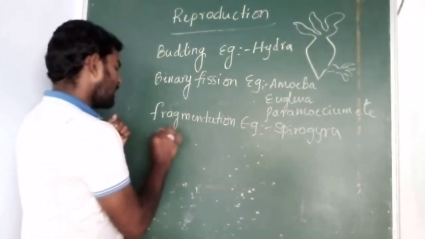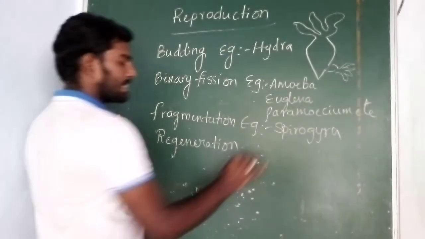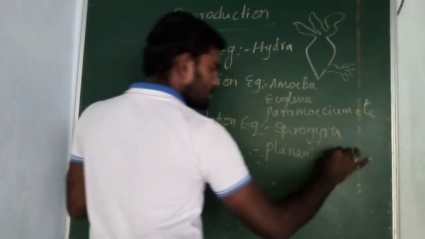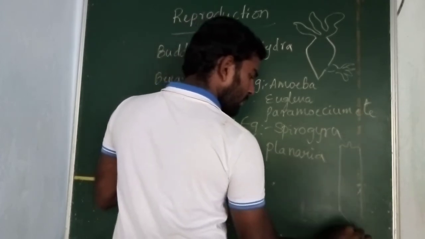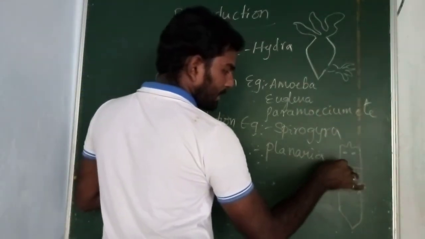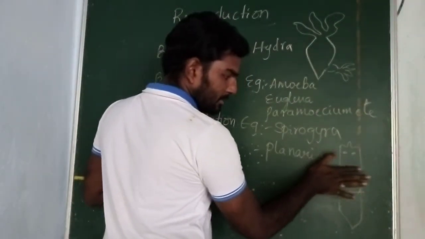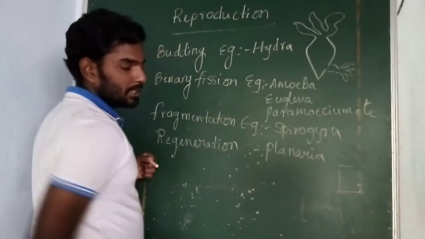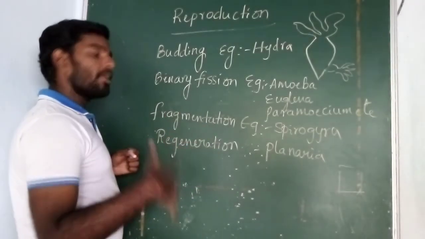And the next one is regeneration. The best example is planaria. This is one of the smallest organisms. When you cut any part of the planaria, if you think this is the head part, this is the middle part, and this is the tail part, if you cut this part, again it will regrow. If you cut this part, again it will regrow. Understand? So this is done by regeneration. This also comes under asexual reproduction.